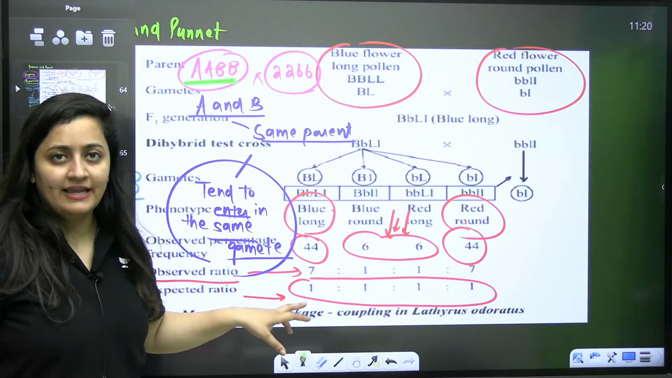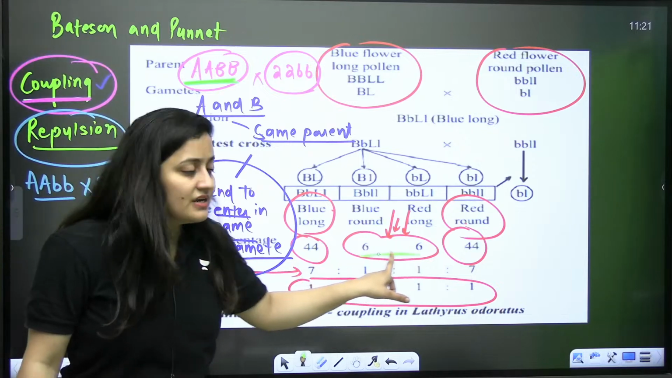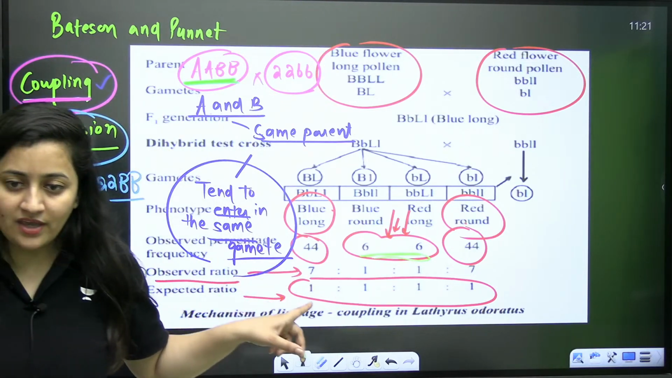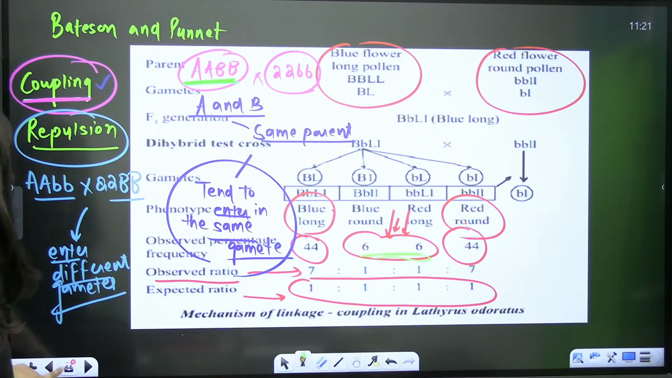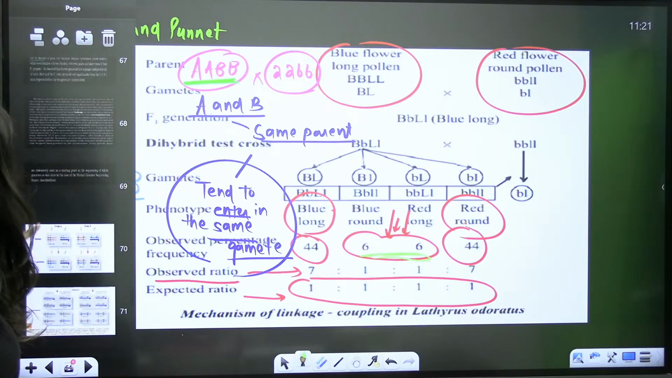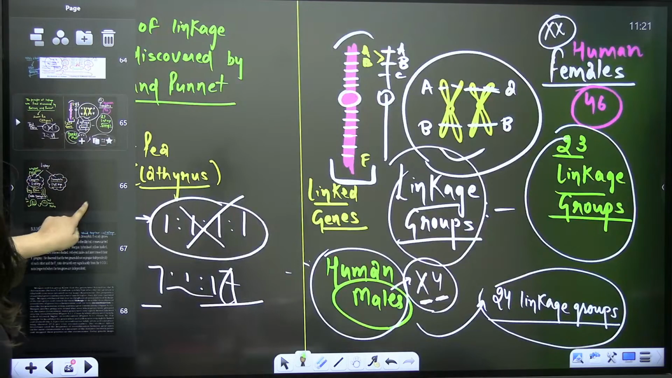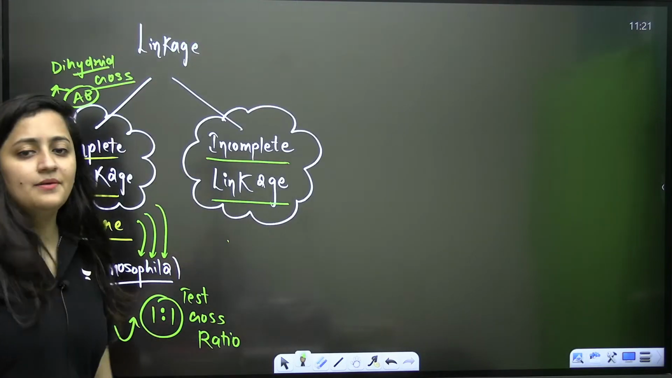It is incomplete linkage because there are some recombinants as well. So that is your incomplete linkage.